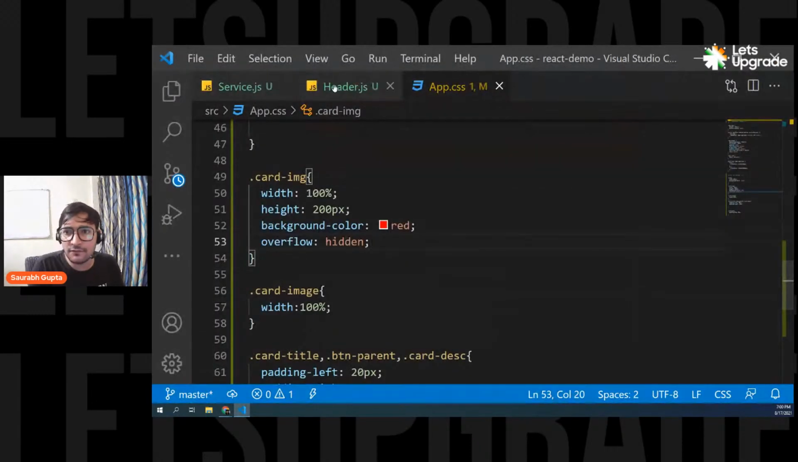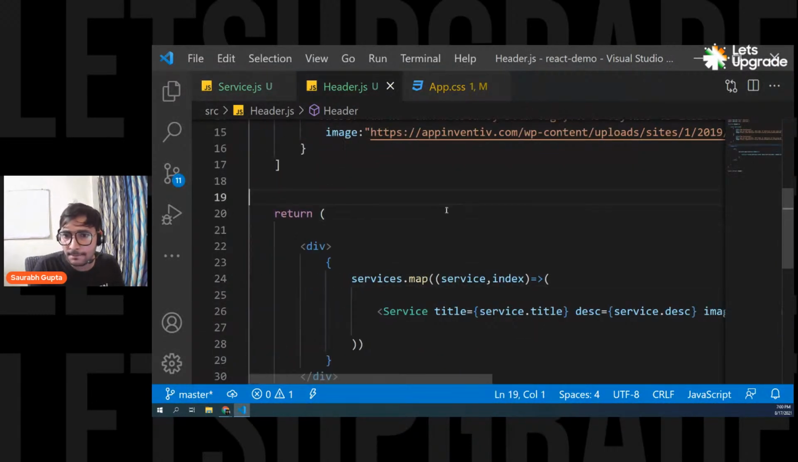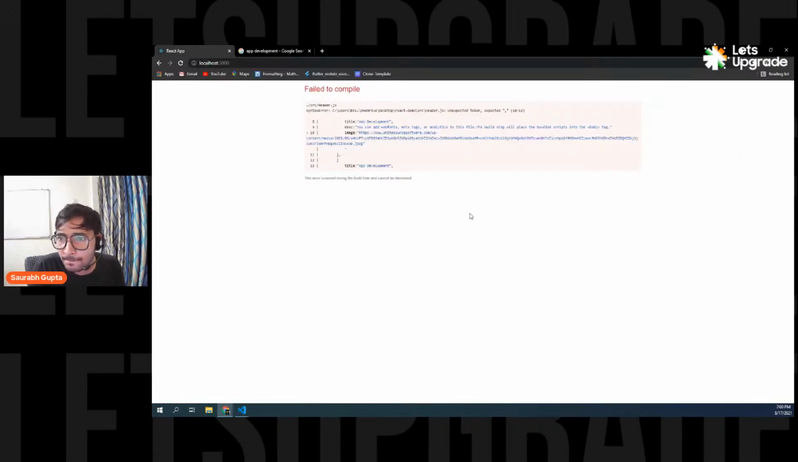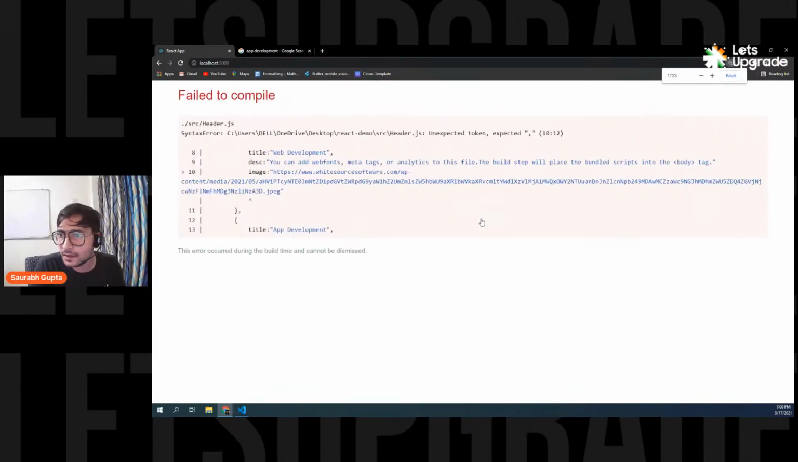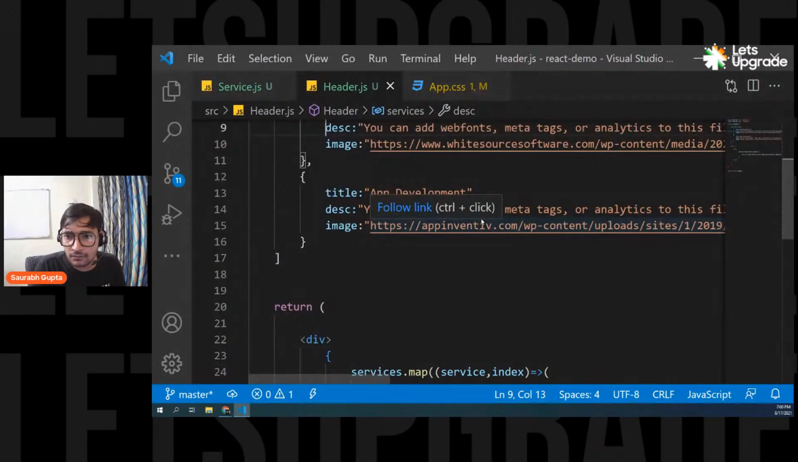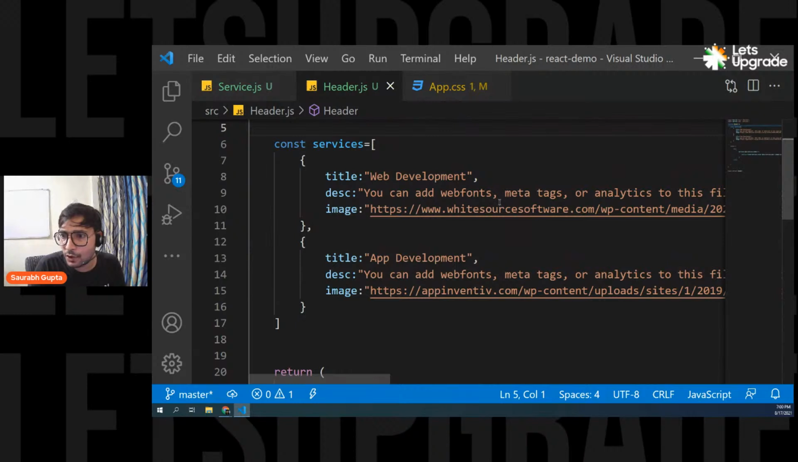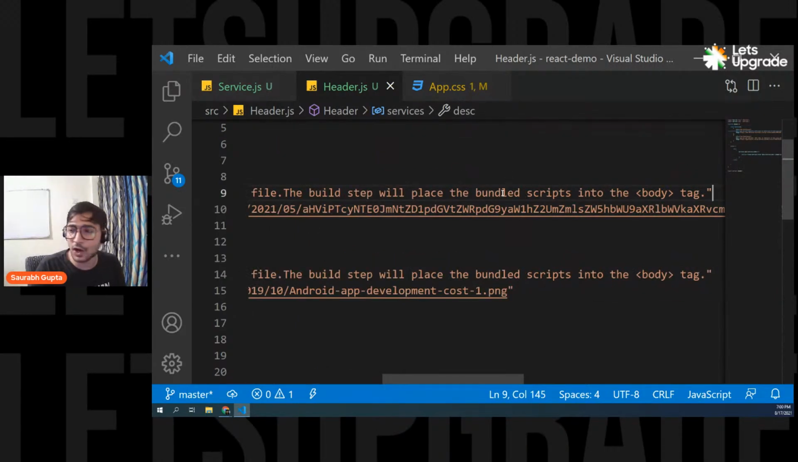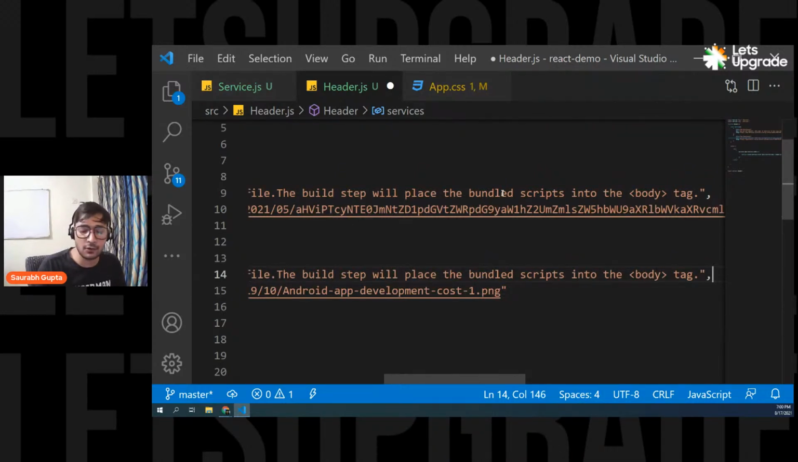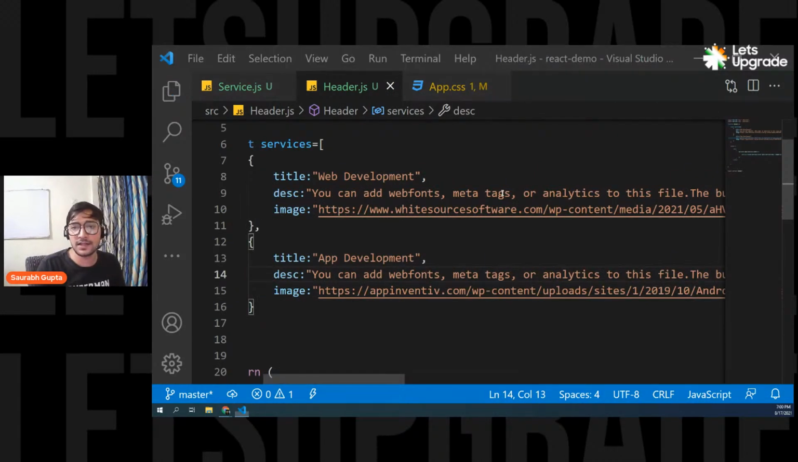Where is the issue? I think we have made a mistake somewhere. See guys, there is an issue here actually. I think we forgot a comma somewhere. Okay, we forgot the comma here. That was the problem. We forgot the comma in the object. Here we forgot the comma at the end of the property. That was the error.